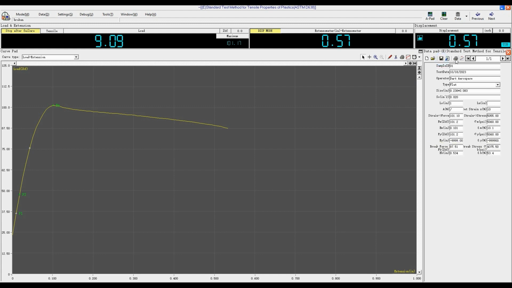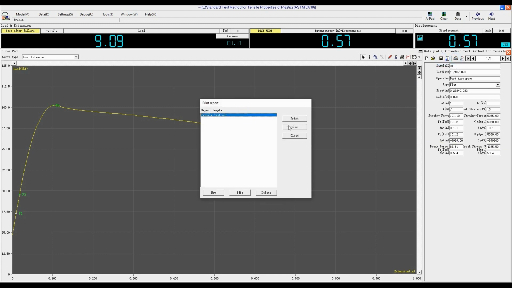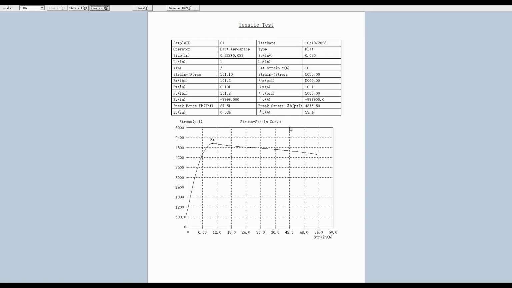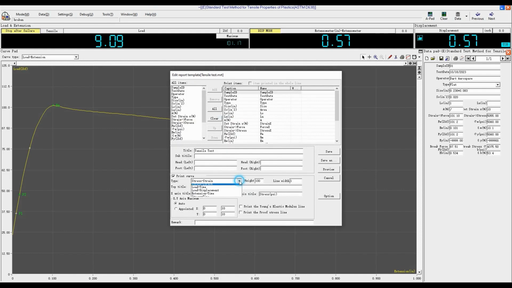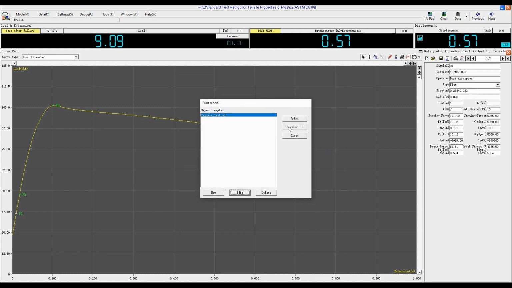Click Save, then click Print to print the test report. Click Preview. You can click Edit to make changes. Save the report, then click Preview.